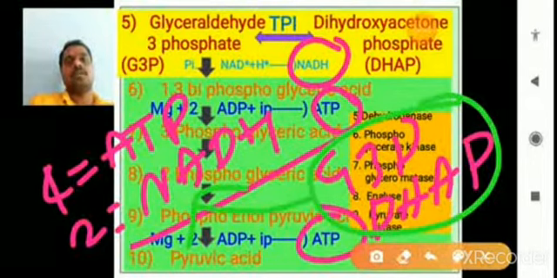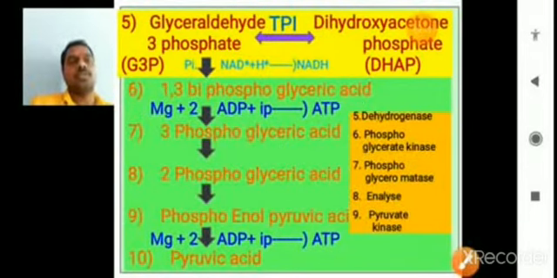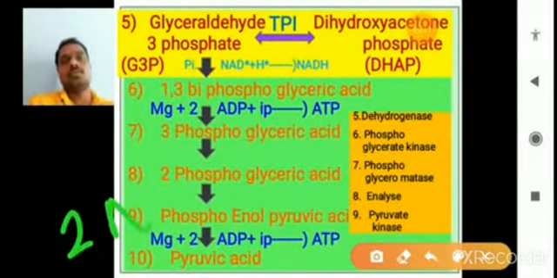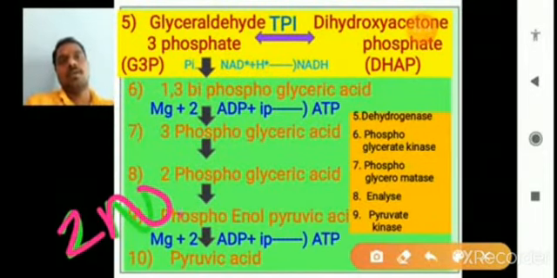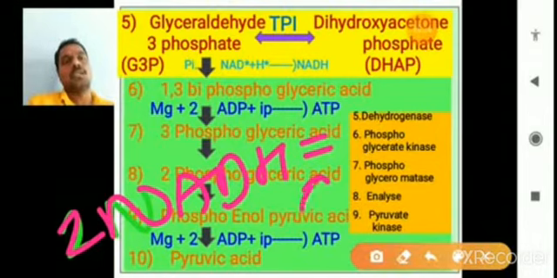Between the 5th and 10th steps, you should remember that 4 ATPs are produced and 2 NADHs are produced. These two NADHs participate in the electron transport system and produce 6 ATPs again.